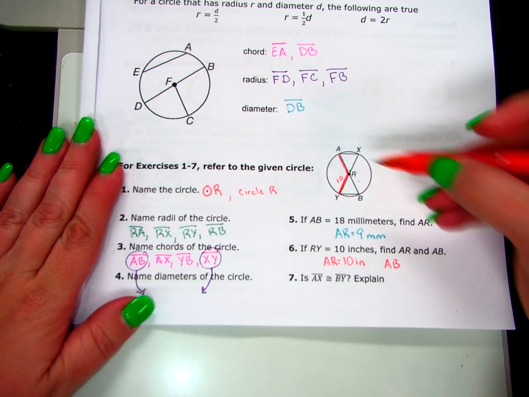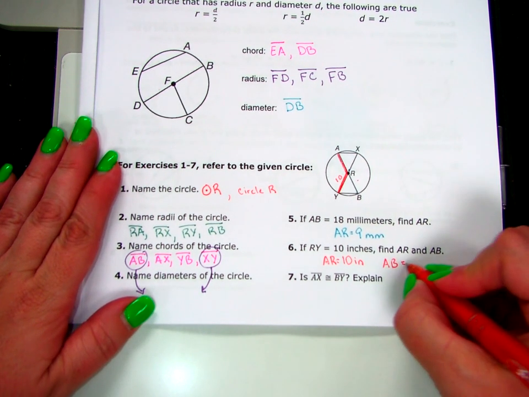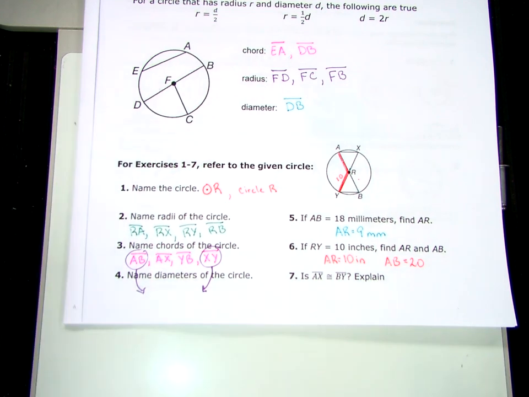B? 20. Notice on 5 and 6 they don't have segment bars. Remember, when you don't have the segment bars, that's talking about distance. How far is it from A to R? How far is it from A to B? So when you don't have the segment bar, that's when it's talking about the distance. Okay? All right, number 7, is segment AX congruent to segment BY?